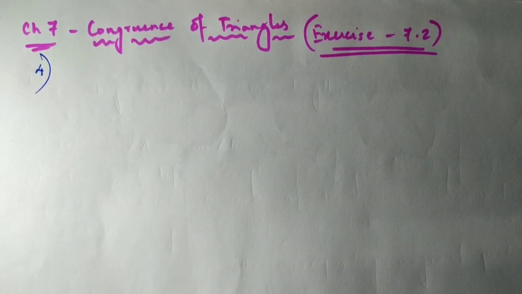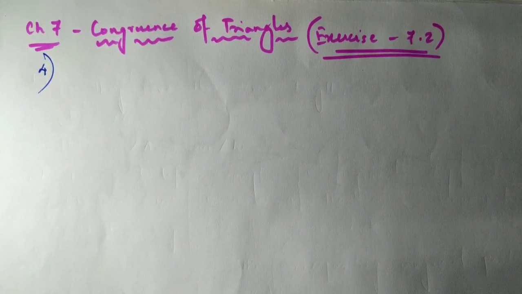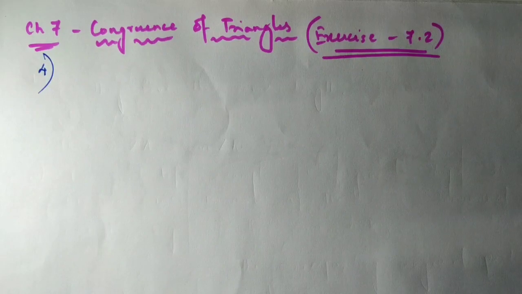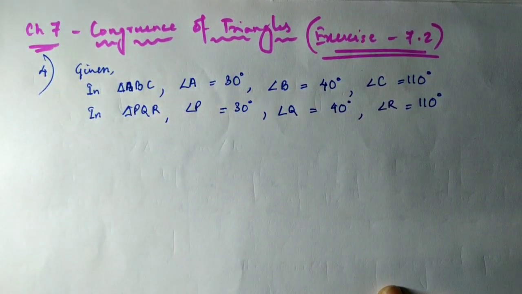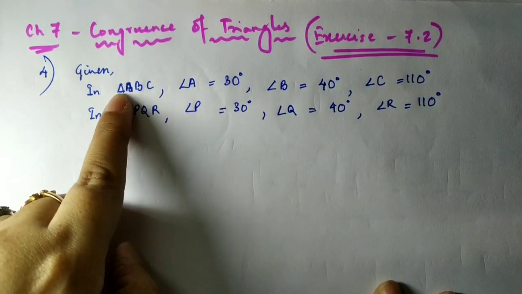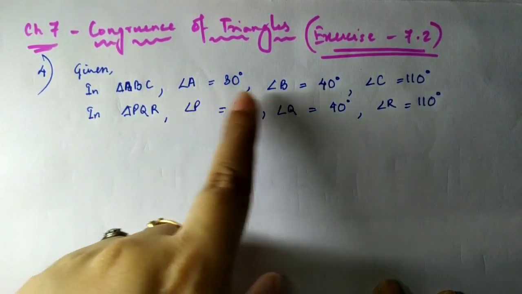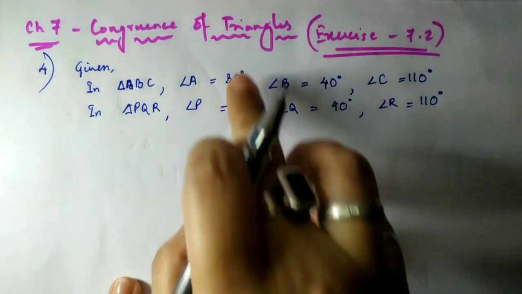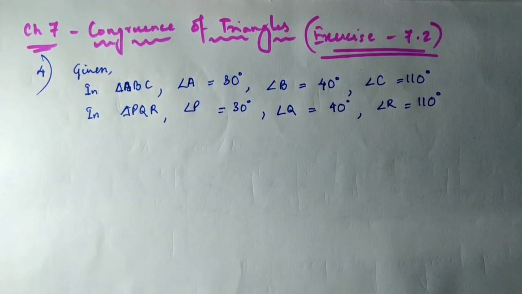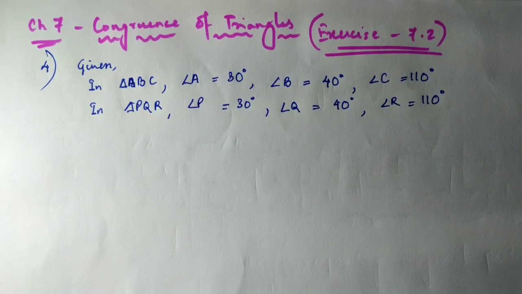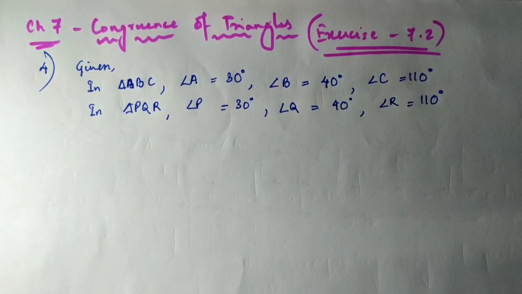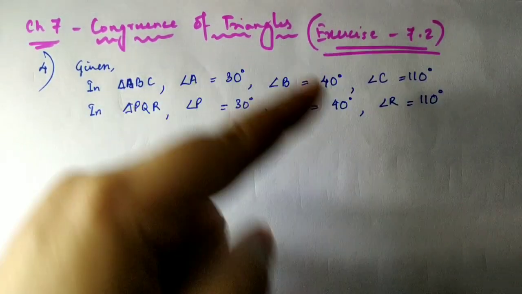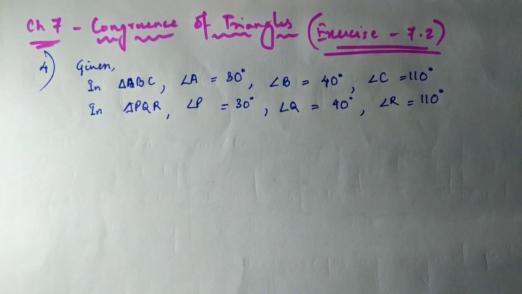So the measures of three angles of two different triangles are given. Let's write down the given thing. So it's given, this is angle ABC, these are the angles. You can see the corresponding angles have the same value, and a student is saying that these two triangles are congruent by AAA. But we know that in triangles, if the corresponding angles are equal, it's not necessary that the triangles are congruent.